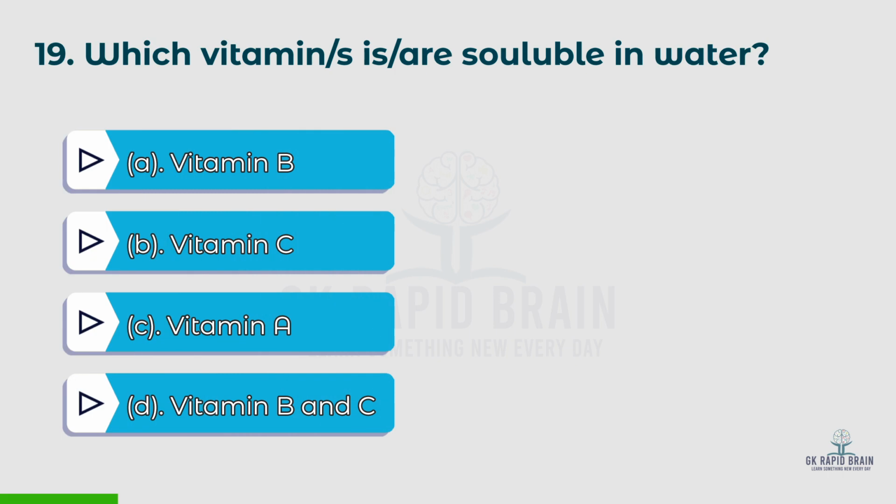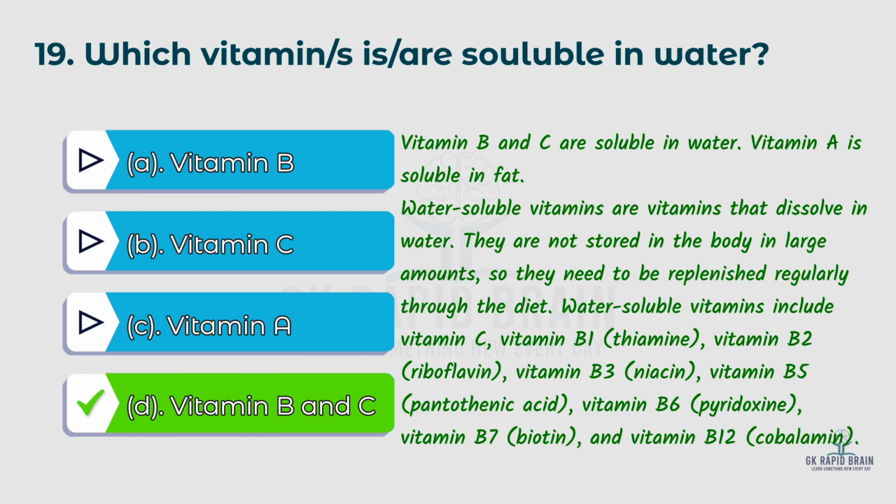19th question. Which vitamins are soluble in water? Options: A. Vitamin B, B. Vitamin C, C. Vitamin A, D. Vitamin B and C. The right answer is D. Vitamin B and C. Vitamin B and C are soluble in water. Vitamin A is soluble in fat.